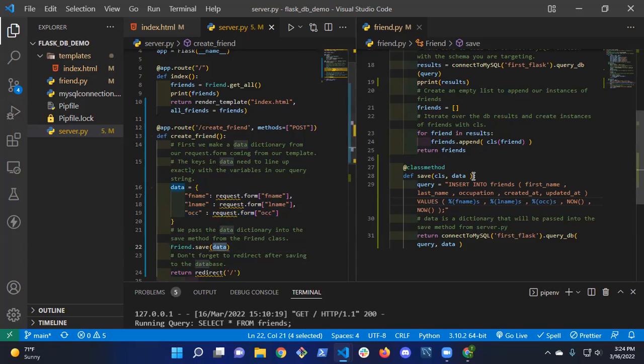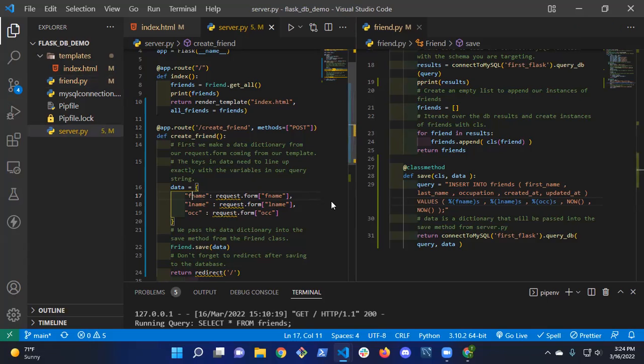We're going to be calling this save class method on our friend with data. And we called our parameter data too. So you're right, it doesn't have to be called data, but basically this is the dictionary that we're going to pass in when we try to submit data to our database. We have to create a dictionary, and the keys on our dictionary have to correspond with these variable names.